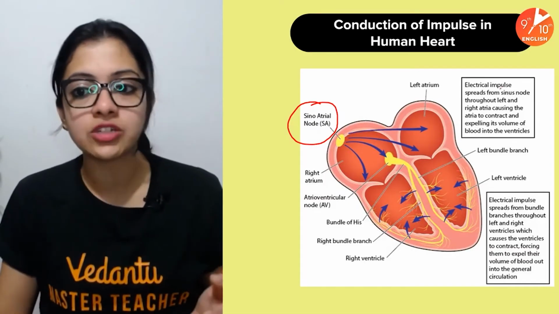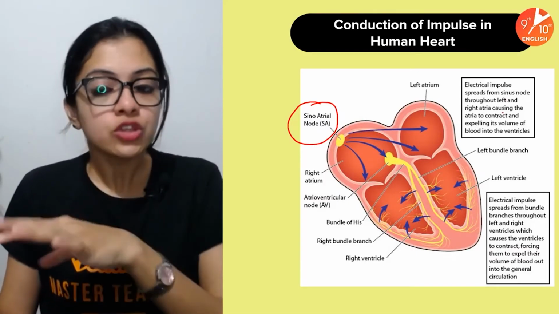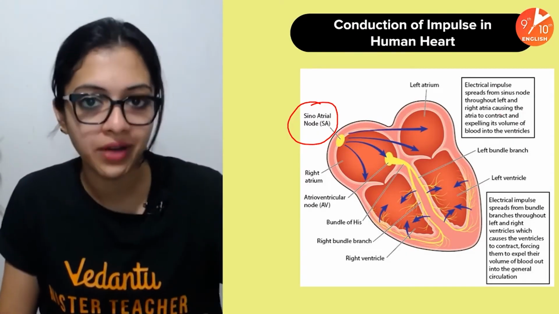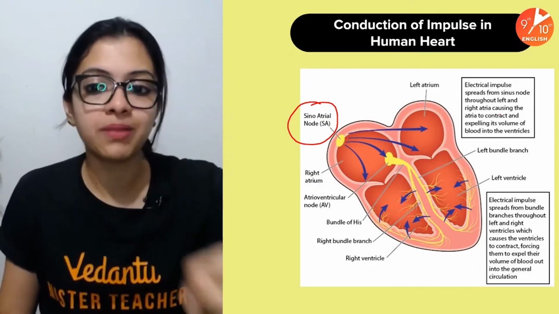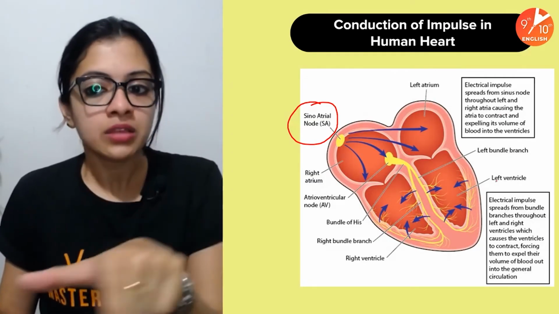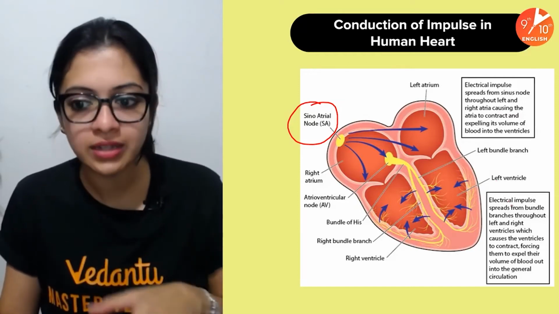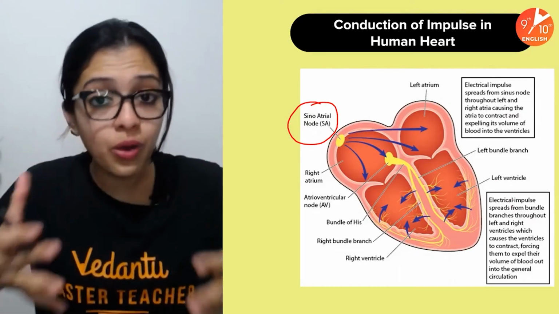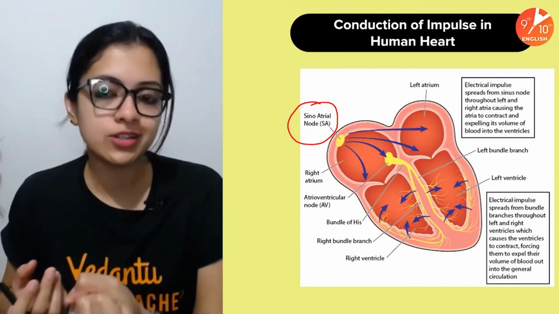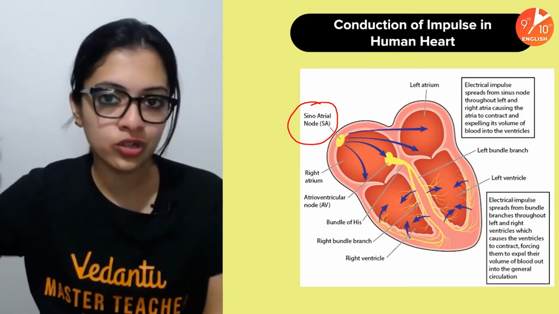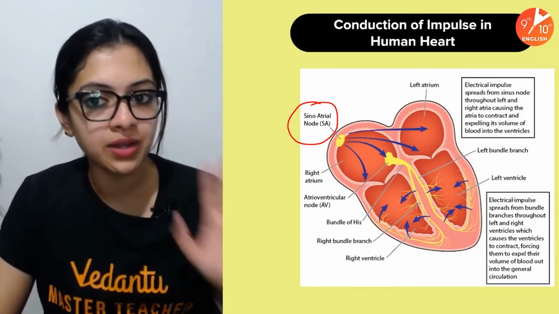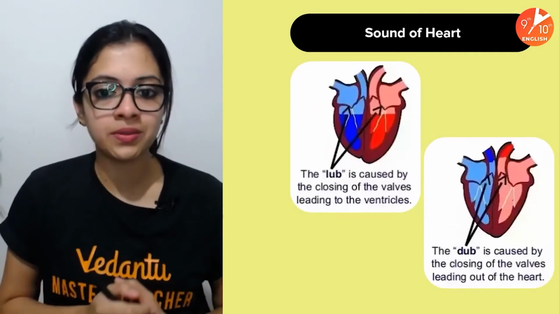So it all originates at the SA node, the sinoatrial node, which is called the pacemaker. And from there, the electrical impulses spread throughout the atria, and this causes the atria to contract and expel their blood into the ventricles. Then, of course, the electrical impulses spread further from the bundle branches throughout the right and left ventricles, and ultimately cause the ventricles to contract and expel their volume of blood out of the heart. So that's about the conduction of impulses in the human heart.